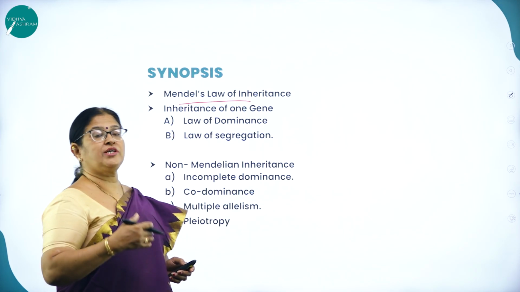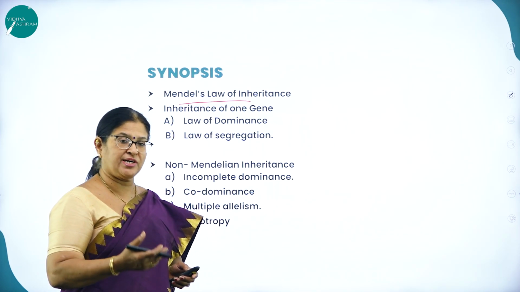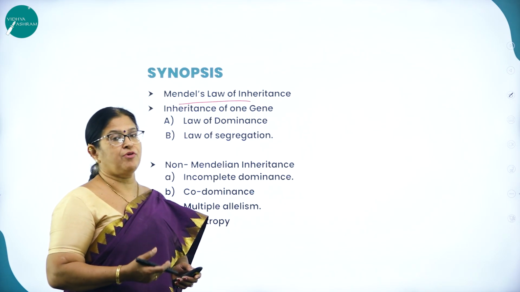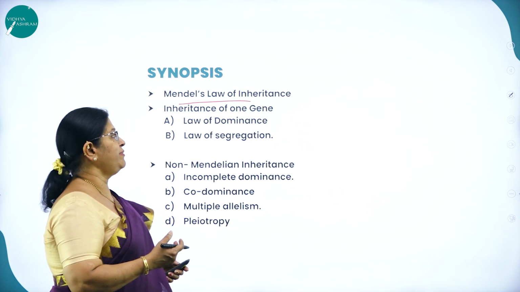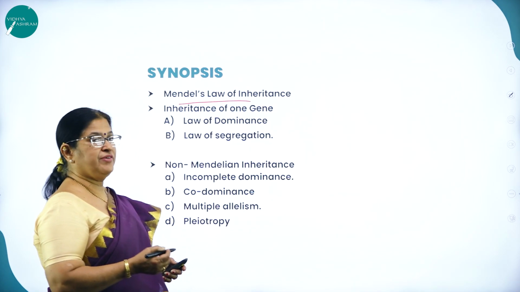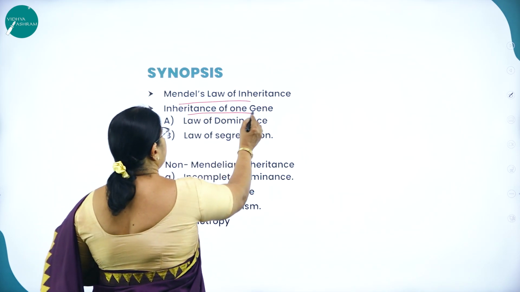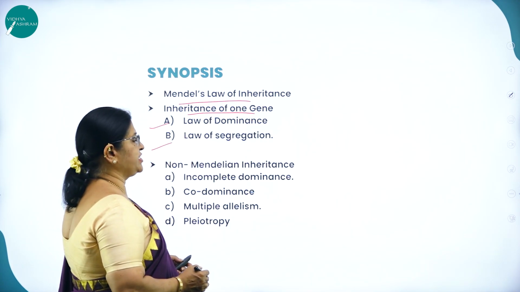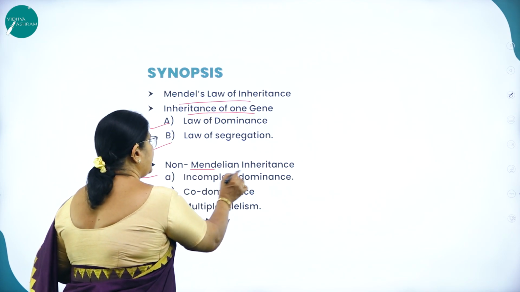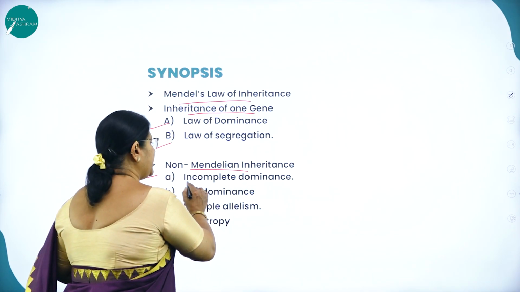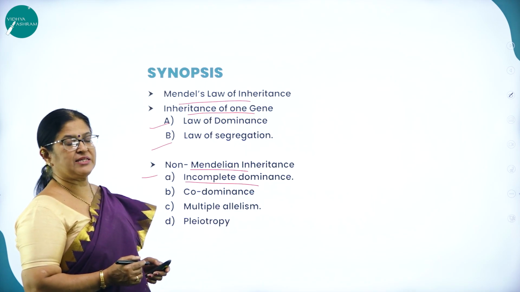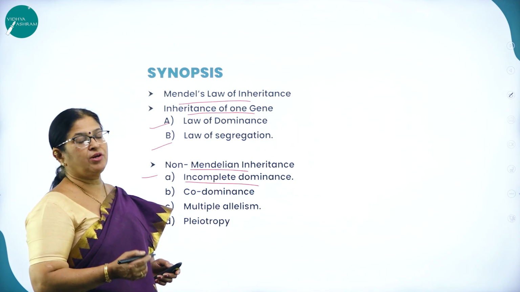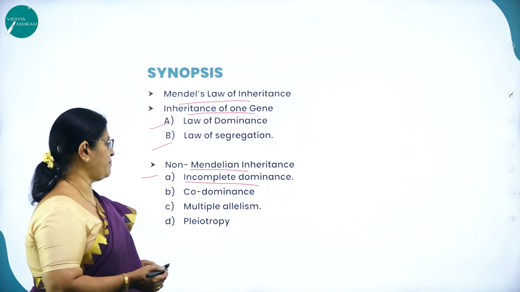As I said, whatever ideas he formulated from the study on the garden pea, he was not able to formulate, but his ideas were formulated in the form of laws called Mendel's laws of inheritance, where we study inheritance of one gene, pertaining to the law of dominance and law of segregation. Then non-Mendelian inheritance, like incomplete dominance, where we take a classical example of the dog flower or the snapdragon or the antirrhinum, the 4 o'clock plant or Mirabilis jalapa.